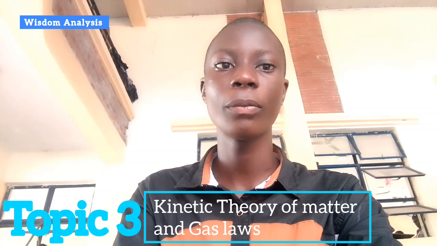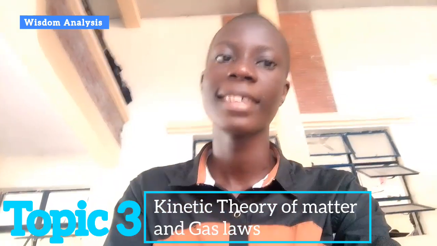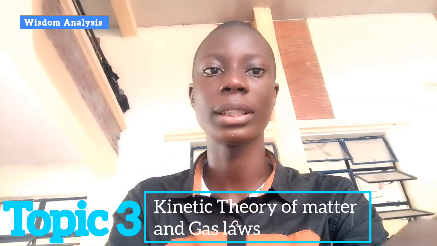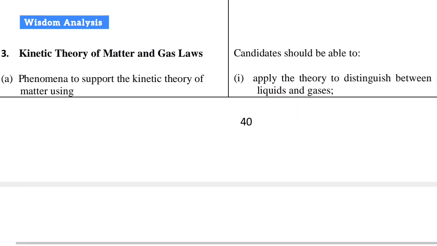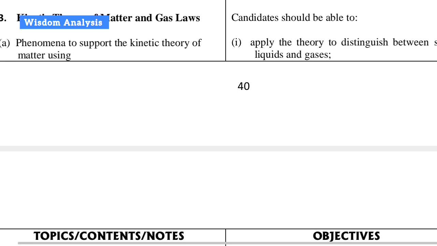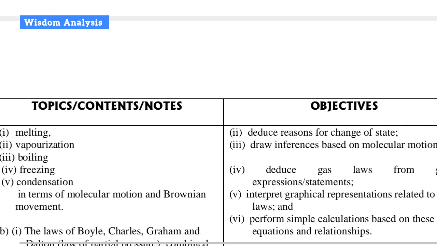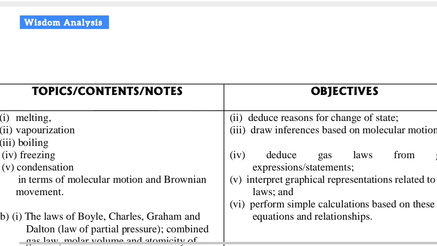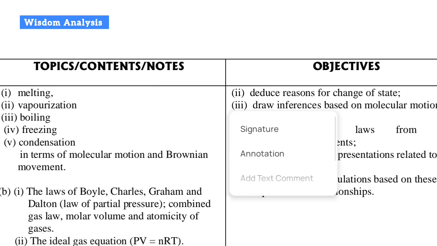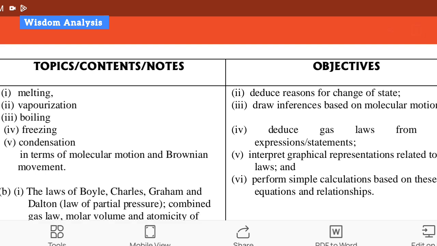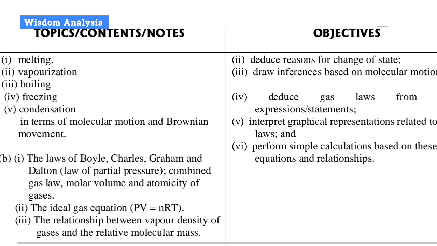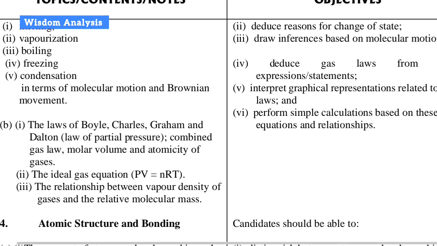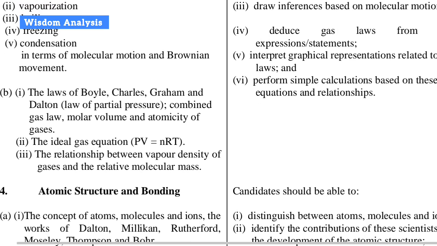Okay, so today we are doing topic 3 of the syllabus. Alright, let's get straight into that. You can see in the JAMB syllabus, topic 3: phenomena of kinetic theory of matter, melting, vaporization, boiling, freezing, condensation, all in terms of molecular motion and Brownian movements. Then the other gas laws. Then we move over to vapor density and relative molecular mass.